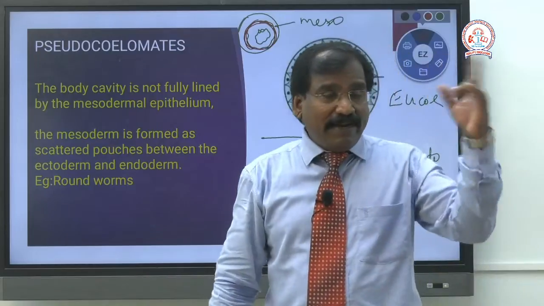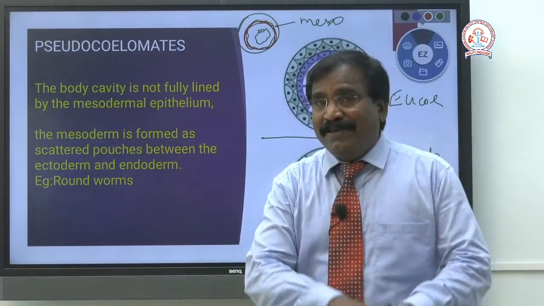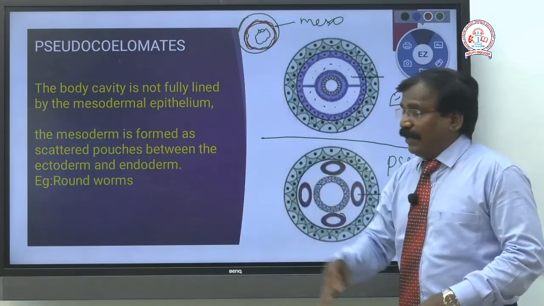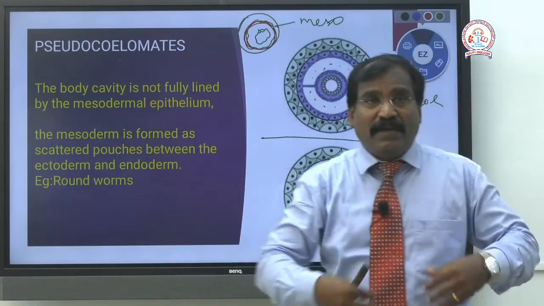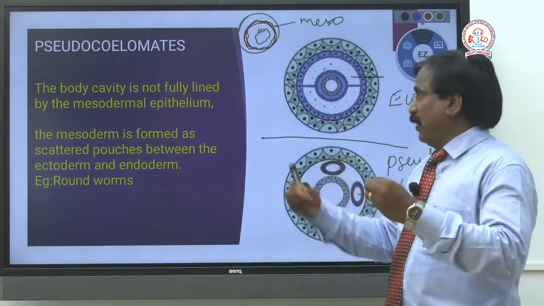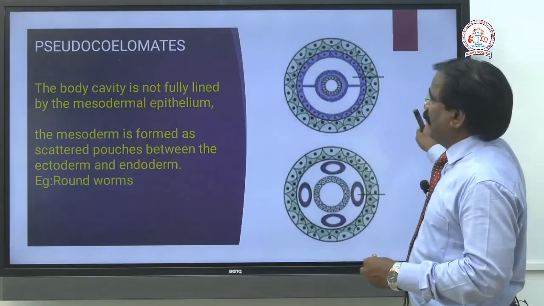Roundworm. For acoelomate, the example is the flatworms. Here, for roundworms, the example is Ascaris lumbricoides. Ascaris, that is the example. Then we come to the next one.